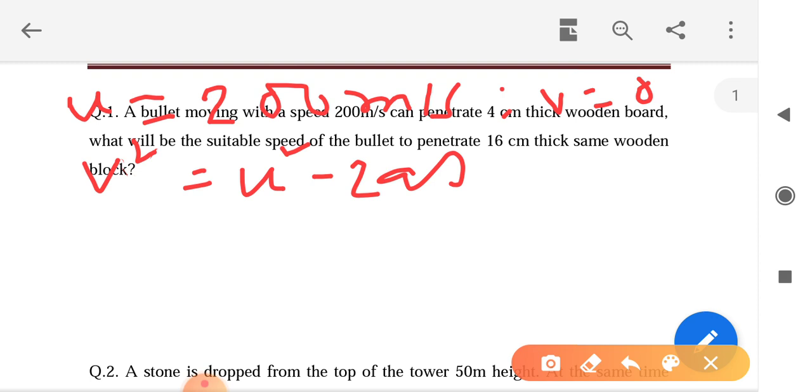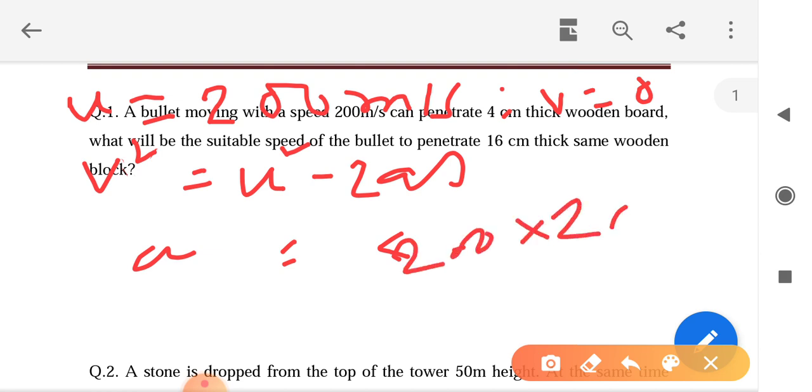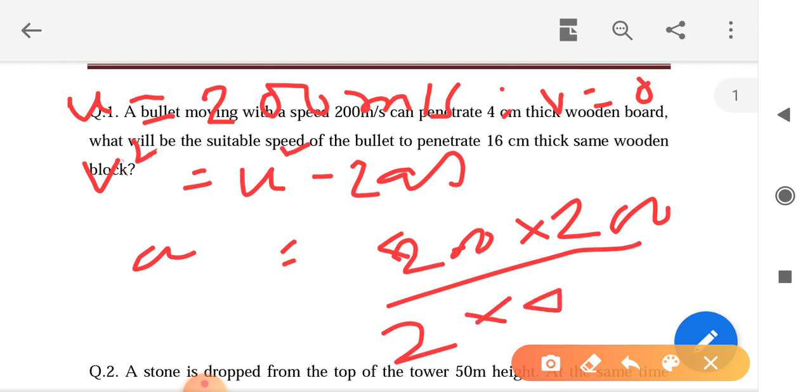So acceleration equals u square by 2 into s, that means 200 into 200 by 2 into 4 centimeter. So 4 centimeter must be converted to meter, so you must divide by 100.